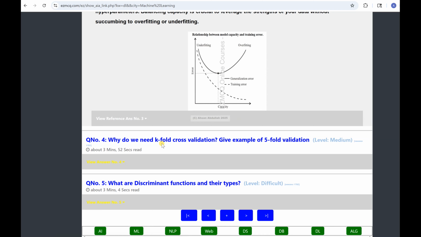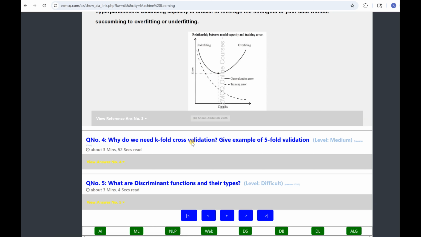So why do we need k-fold cross validation? How would we know that our results are correct? We need to validate them. It's like an exam. When the instructor gives an exam, the instructor knows the solution. The student attempts the exam, and the instructor validates it, assigns a grade, and students of course can challenge the grade also. And of course we can have automated grading also. So that is a kind of validation.